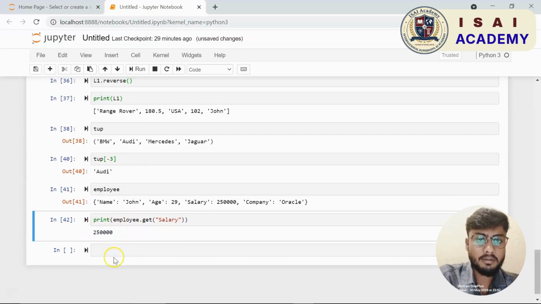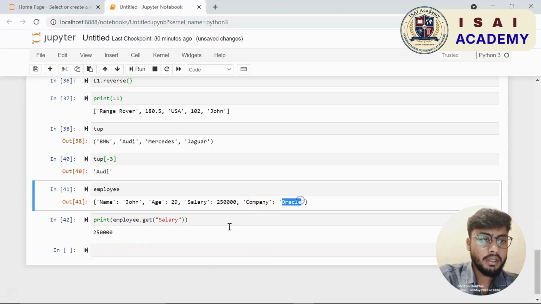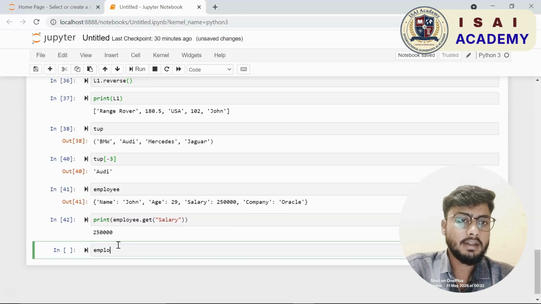Again, you can use slicing by using colon, and you can also use negative indexing. Let us say I change the value from 2 to, let us say, -3. See the result. You see here we have Audi, because this is -1, Mercedes at -2, and Audi is at -3. Okay, now you can extract a value from the dictionary by using the key.